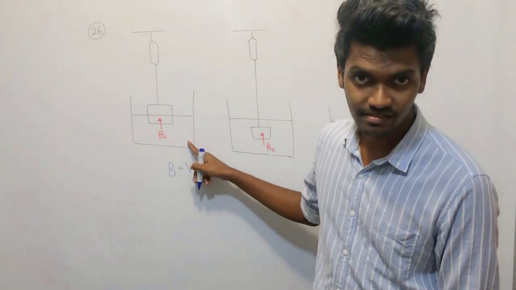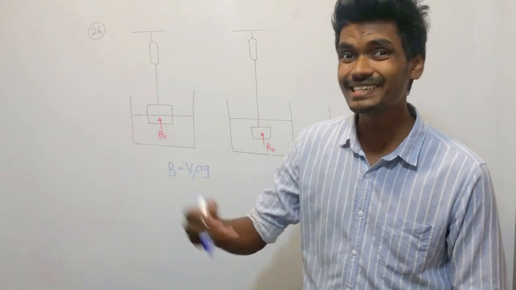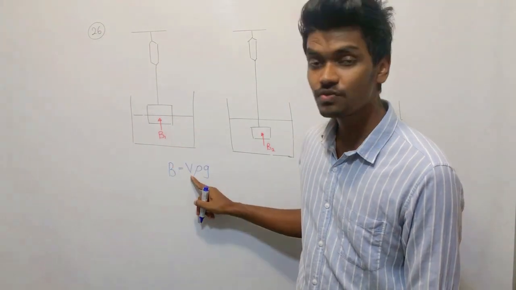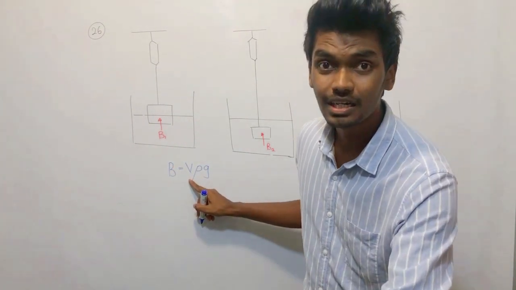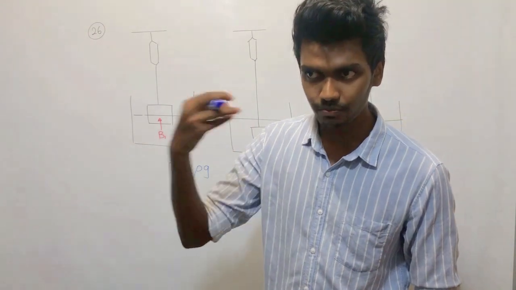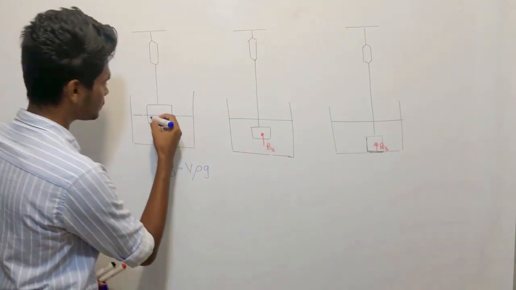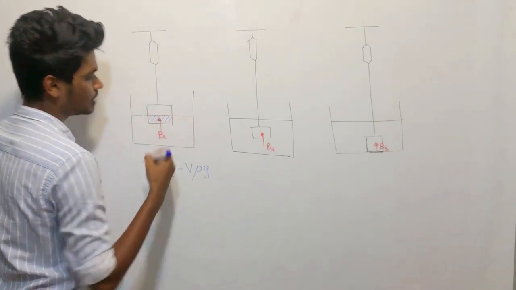Rho means the liquid's density is constant, and g is constant. What changes is only the volume, right? If you see V, what is V? V means the dipped volume. You need to understand that when you write the upthrust, the V represents the dipped volume.